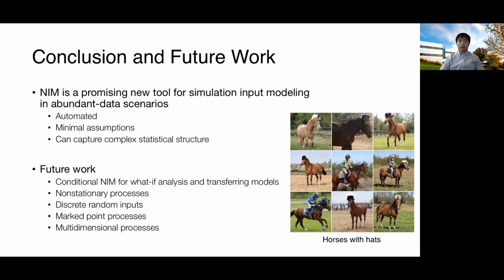As is shown in other papers, generative neural networks can generate images with some conditions. For example, here we see they generate horses with the condition that they wear a hat. Maybe we can ask a similar question: can we generate inter-arrival sequences for an emergency room when the weather is raining or snowy? This will enable a hospital to make better decisions depending on some external conditions. We also plan to investigate non-stationary processes, discrete random inputs, marked point processes, and multidimensional processes.